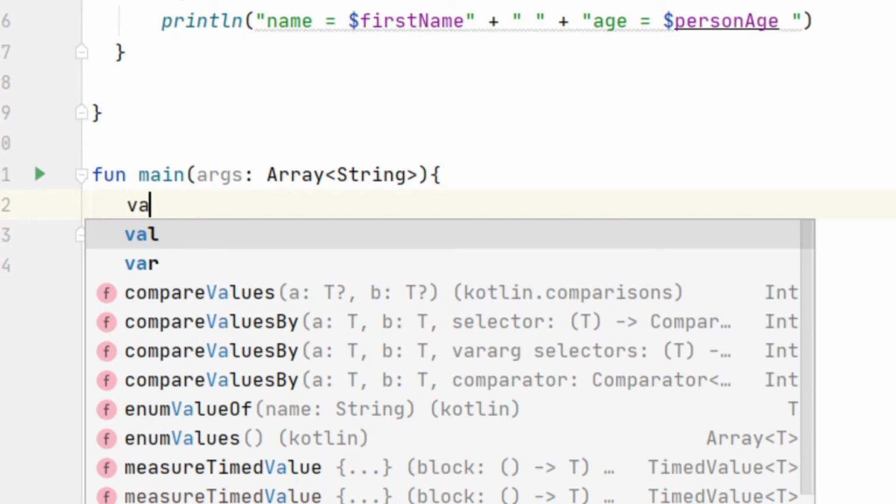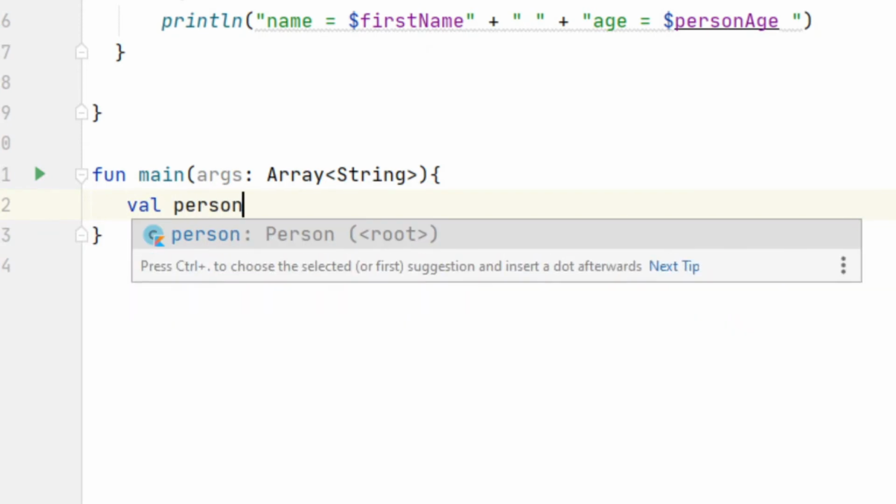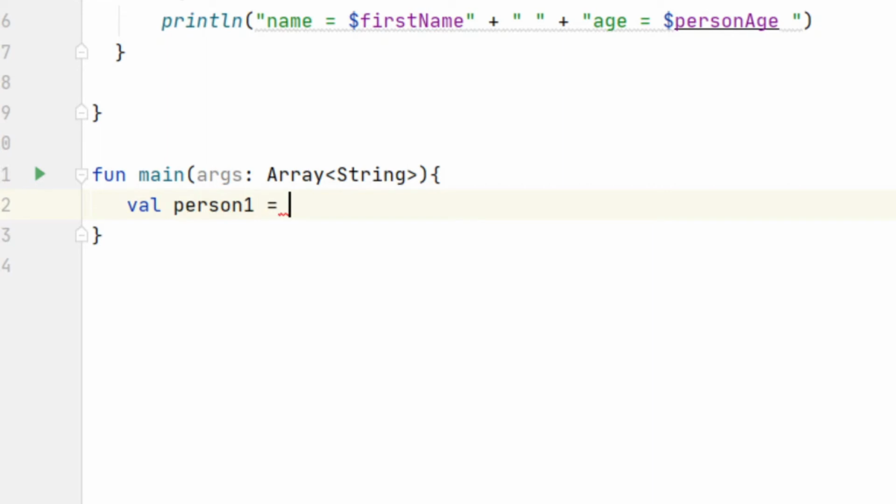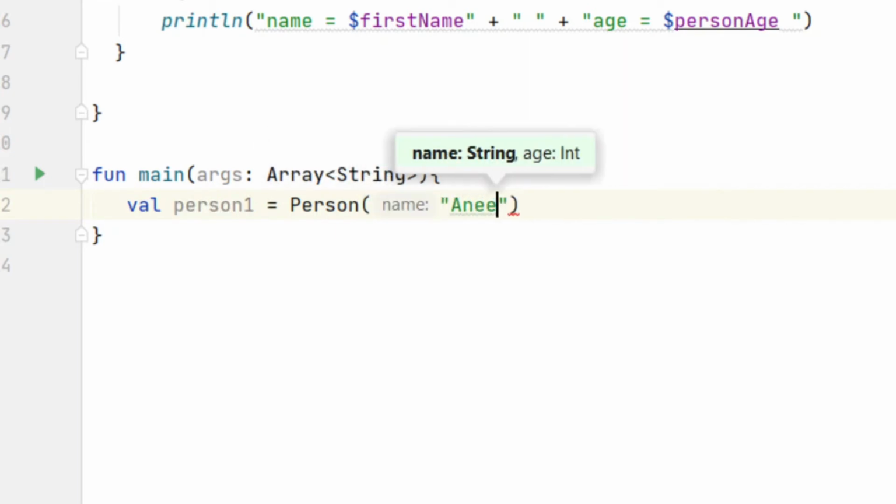Let's say val person1 equal to Person, and we will write the name Anne and age 22, and if we run it, we didn't print it down here, but in the init block we already typed a print code, so it will automatically print it for us.